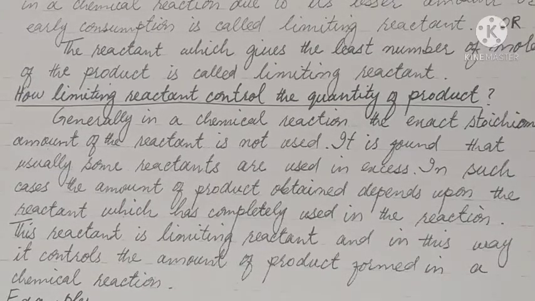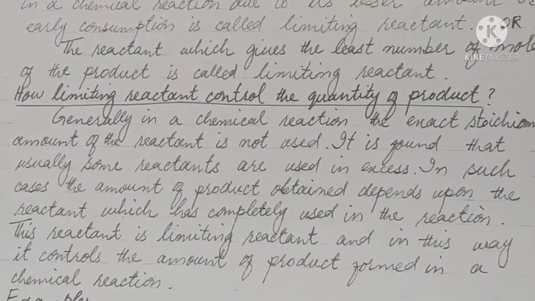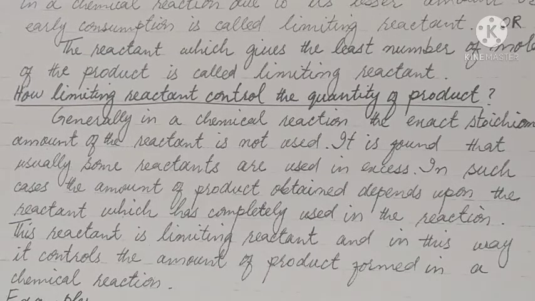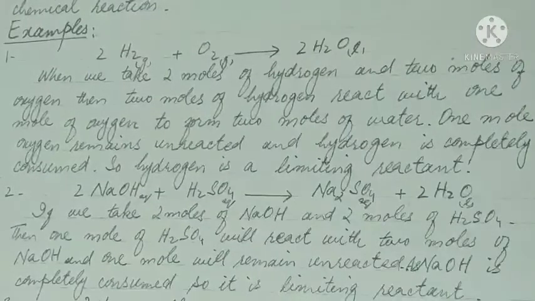How does the limiting reactant control the quantity of product? Generally, in a chemical reaction, the exact stoichiometric amounts of the reactants are not used. It is found that usually some reactants are used in excess. In such cases, the amount of product obtained depends upon the reactant which is completely used in the reaction. This reactant is the limiting reactant, and in this way it controls the amount of product formed in a chemical reaction.